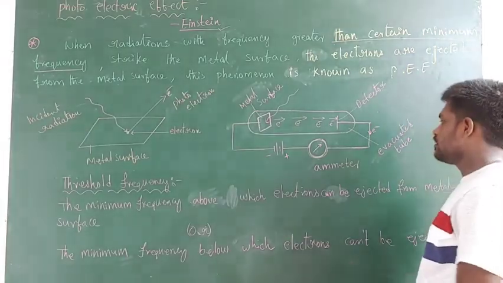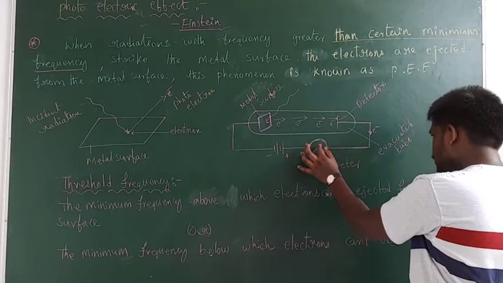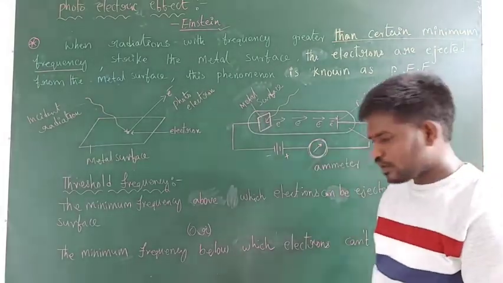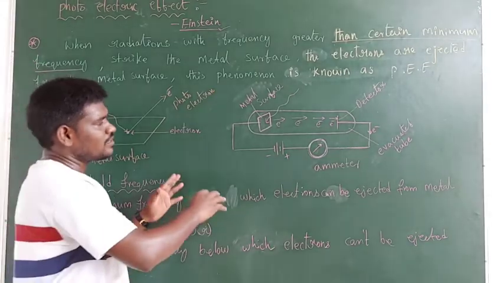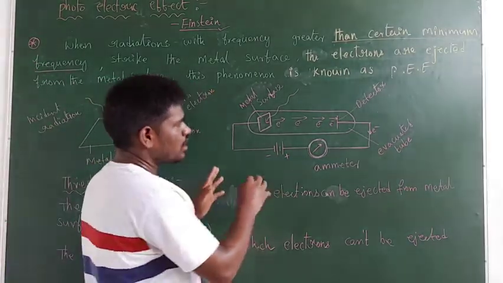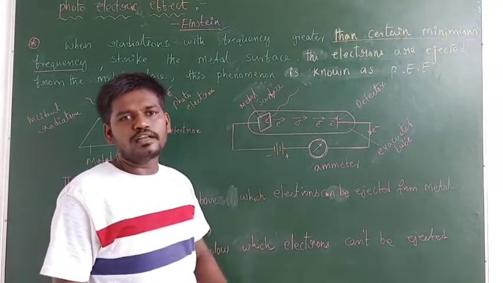So we can observe the readings shown by the ammeter. Now, not all radiations are able to eject electrons from the metal surface.